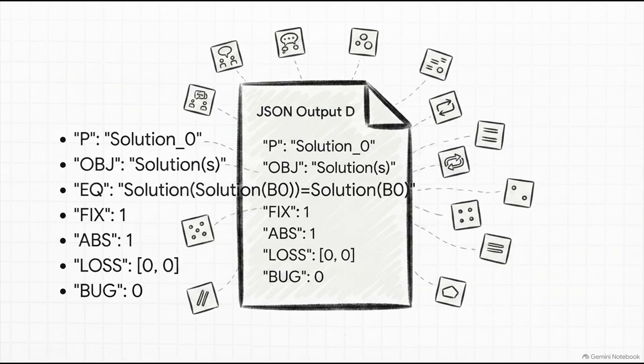And look at the diagnostic values at the bottom. Fix 1, meaning the fix is in and totally stable. ABS 1, confirming absolute validity. Loss is an array of zeros. And most importantly, bug 0. The script has rigorously tested its own environment. It mathematically generated a complex state, verified its own source code, confirmed its mathematical stability, and reported back a perfectly clean bill of health. 0 bugs, 0 loss, just flawless execution.